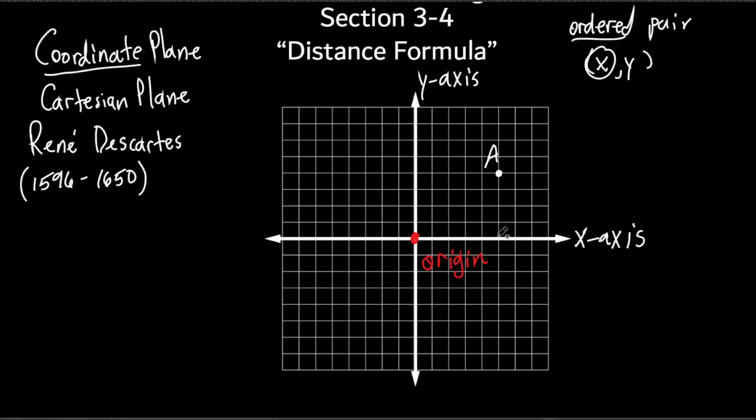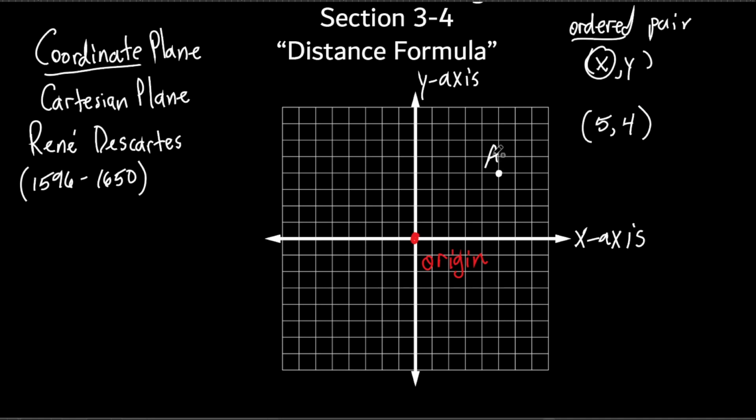Okay? Let's count how many places that I go. 1, 2, 3, 4, 5. So I'm right here. I go 5 places. Now I got to get up to that point. So where do I go now? I go straight up. Let's see how many places. 1, 2, 3, 4. So that means I went over to the right 5 places, and then I went up, which is positive. How many places? 4 places. So that is the coordinate of point A.